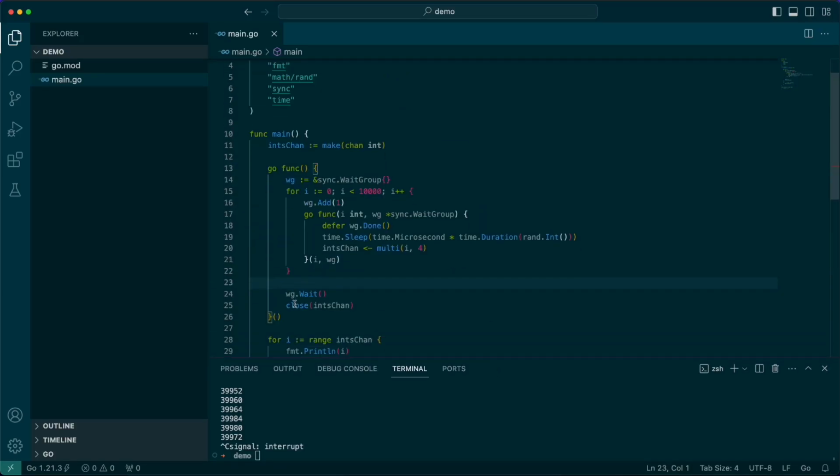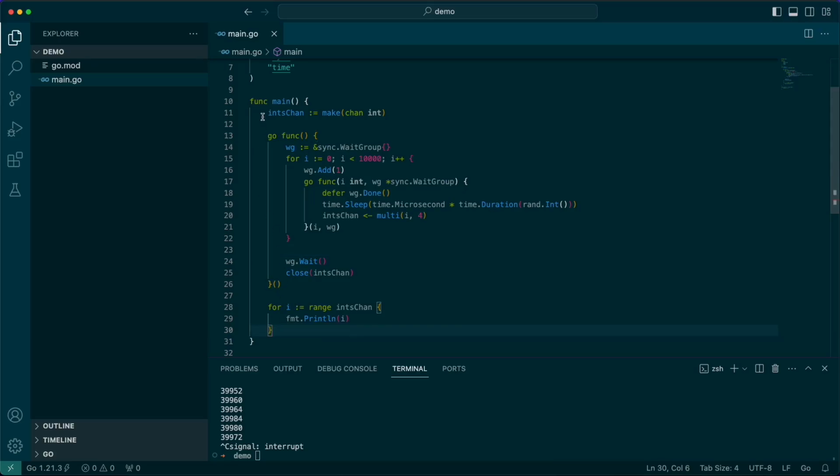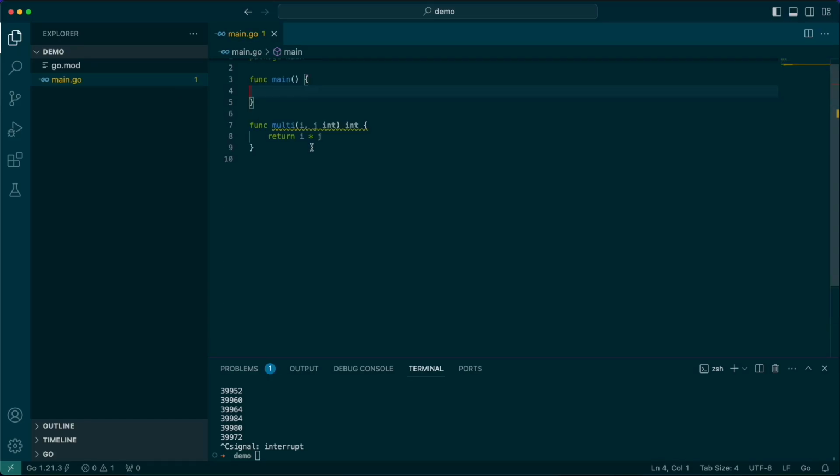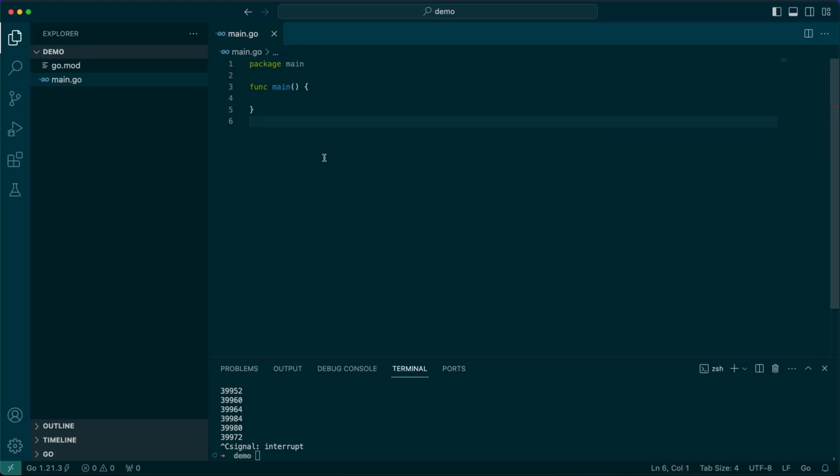Yeah, so let's dive into testing a little bit. We're going to go ahead and get rid of this, and we're going to get rid of this, and we're going to create... Maybe we have a method called add. Well, let's go back to multiply. Let's just use the multiply. We're going to use multi, and we want to be able to test. And we want to make sure that this is returning the proper value.